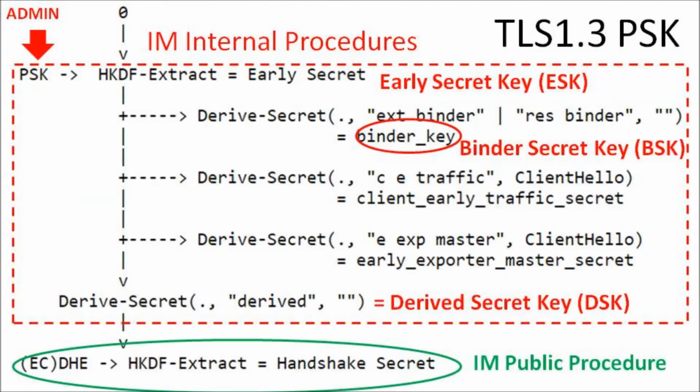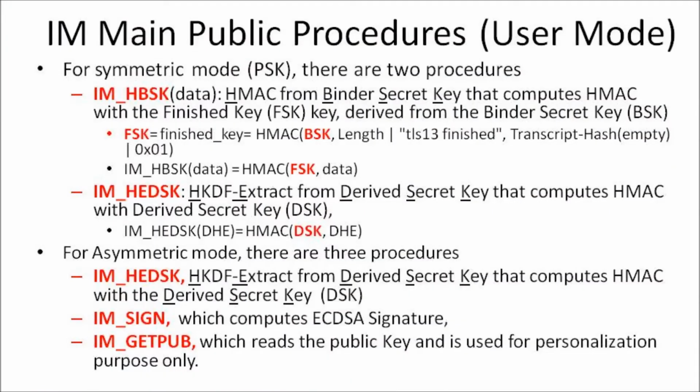These figures illustrate keys which are computed from PSK, which can be null values, according to the TLS 1.3 specification. The identity modules perform this calculation, store secrets in a tamper-resistant environment, and export keys thanks to dedicated public procedures, for example working with the derived secret key, DSK, or the binder secret key, BSK. Here is a summary of the identity module's main public procedures.